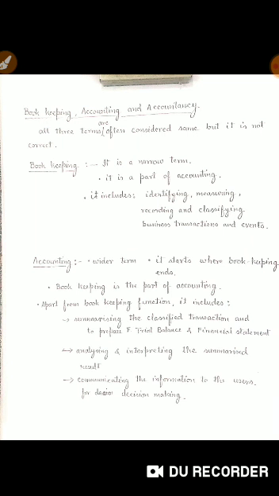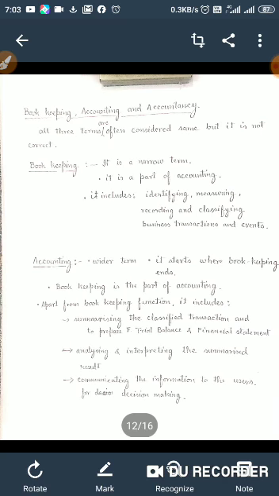In other way, if we see what accounting is, accounting is a quite wider term. It includes bookkeeping. Accounting starts where bookkeeping ends. Accounting is not only concerned with the recording of transactions, but also with summarizing the classified transactions and preparing the trial balance and financial statements.